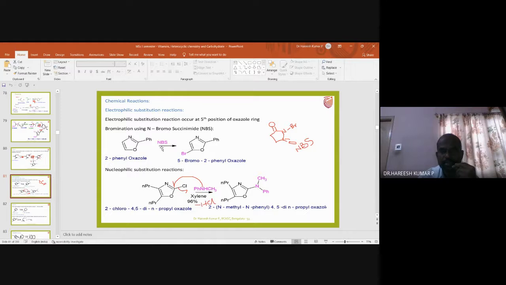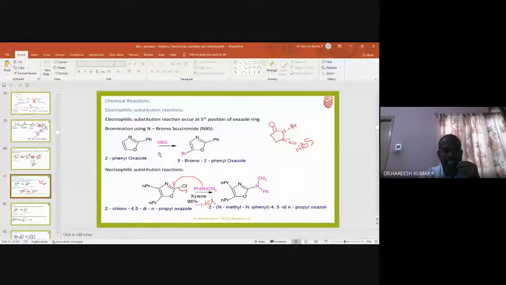Otherwise, we can say it undergoes bromination with NBS, N-bromosuccinimide, and gives 5-bromo-2-phenyl oxazole. I am showing only one reaction for the electrophilic substitution reaction, and I am not showing nitration. Maybe in the next slide I will show.